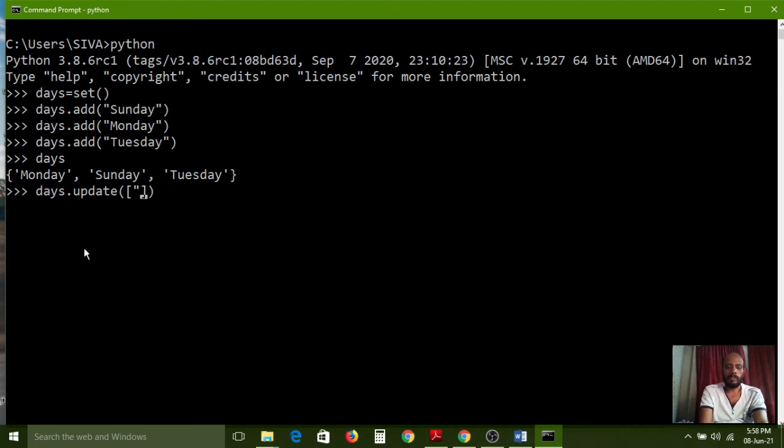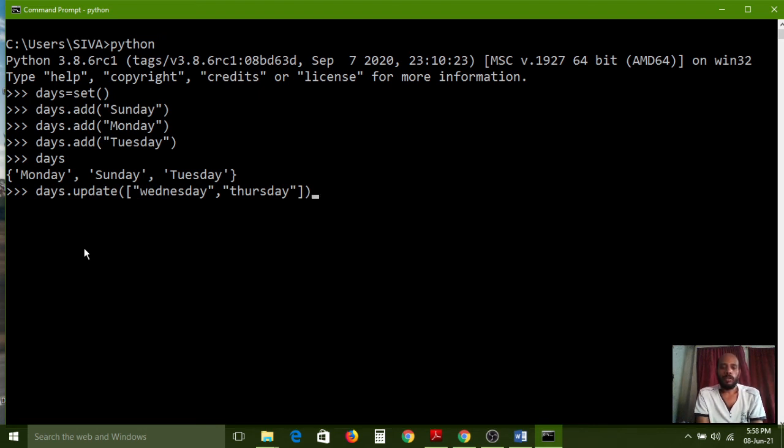So after Tuesday, Wednesday I am passing, comma, Thursday I am passing. So two elements I have passed with the list of elements. If you haven't used the square brackets, then immediately each and every letter can separate. Each and every letter has to be separated.